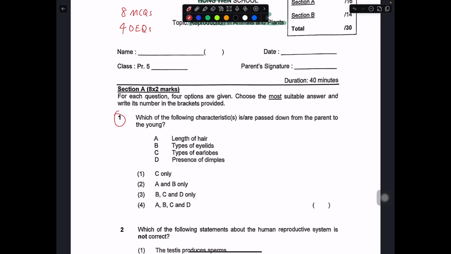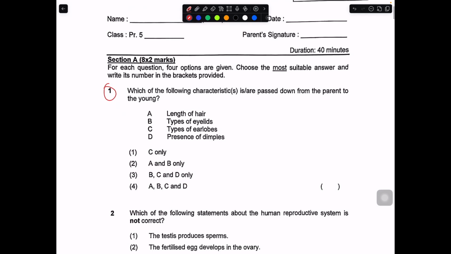Which of the following characteristics is or are passed down from parent to young? So it's a characteristic that's inheritable. In this case, length of your hair, no. Why is this something that cannot be passed down from parent to young? Because it is a choice. You will choose to have long hair or short hair. This is something that cannot be inherited. Other than that, we can call it your preferences.